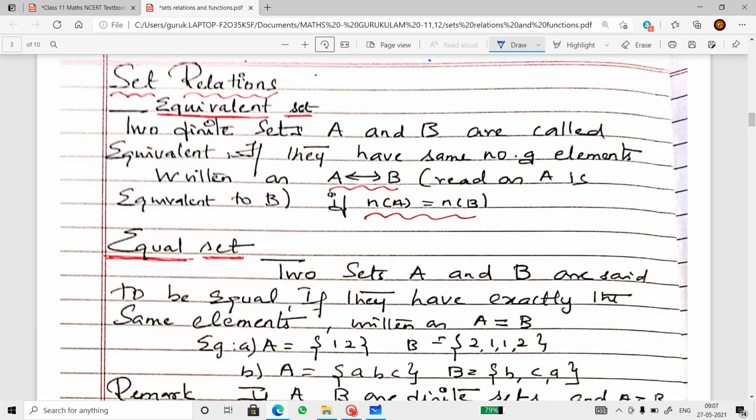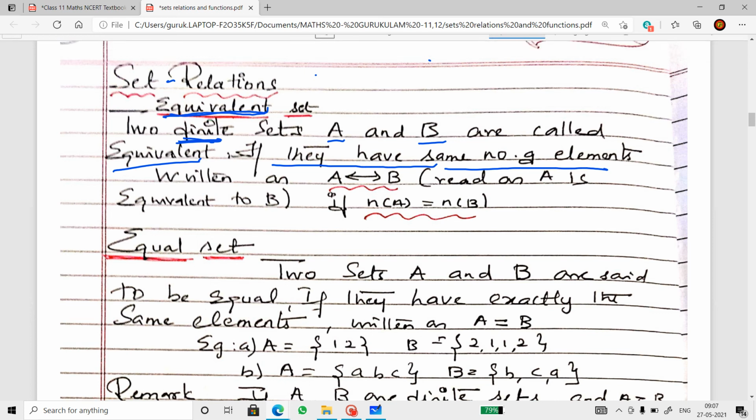Set relations. First one, equivalent sets. Two finite sets. What is finite? Countable number of elements in it, right? Two finite sets A and B are called equivalent if they have the same number of elements. So the number of elements must be the same. The elements need not be the same.